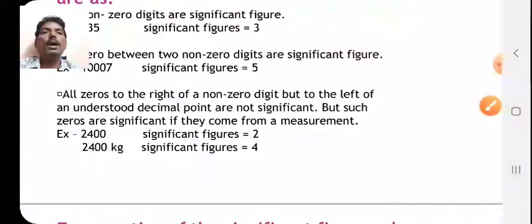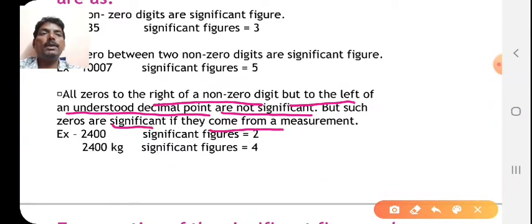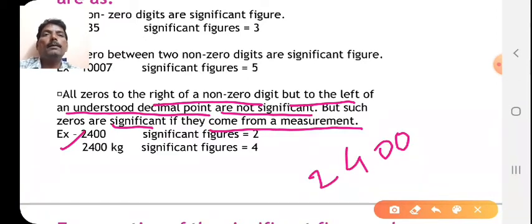Next, all zeros to the right of a non-zero digit but to the left of an understood decimal point are not significant, but such zeros are significant if they come from a measurement. So there are two things here. For example, you have 2400.